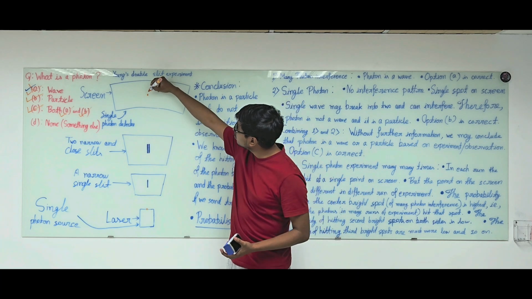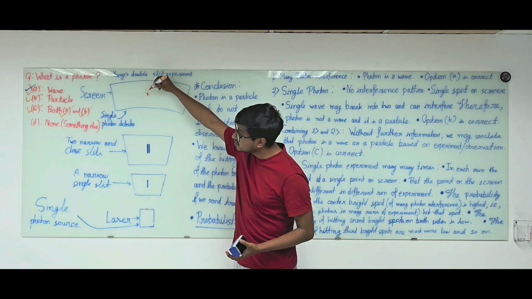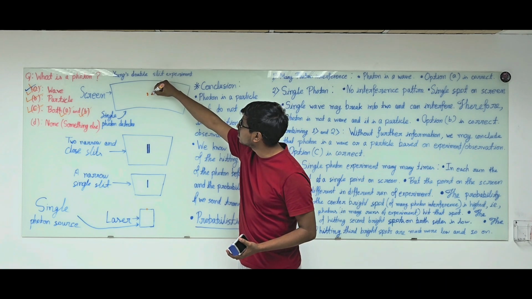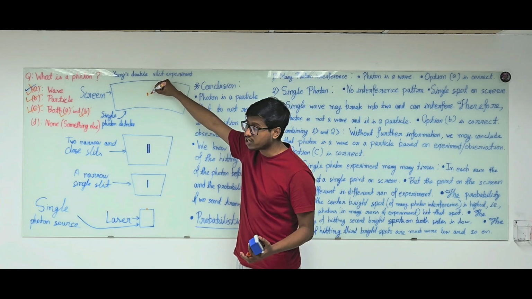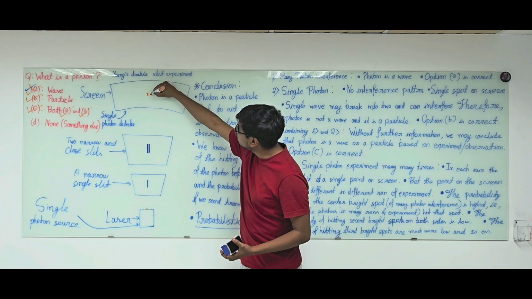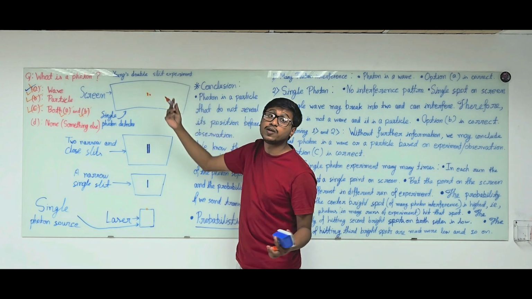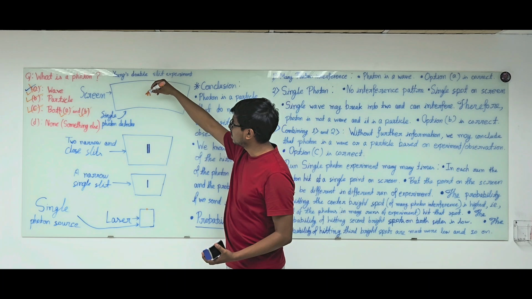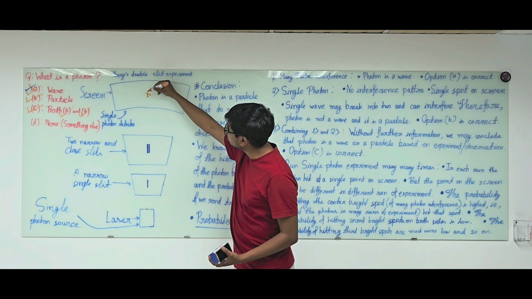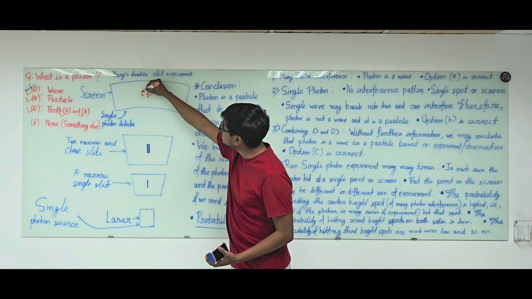Then in the second run of the experiment the photon also hits the same spot, but in the third run of the experiment, the photon hits a different spot. And say in the fourth run it again hits this spot, and in the fifth run it hits this spot.